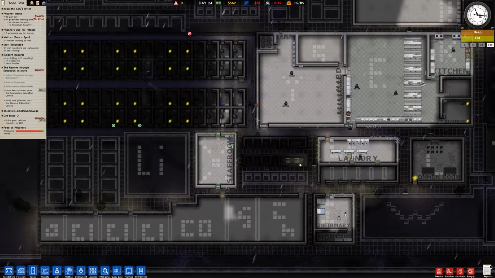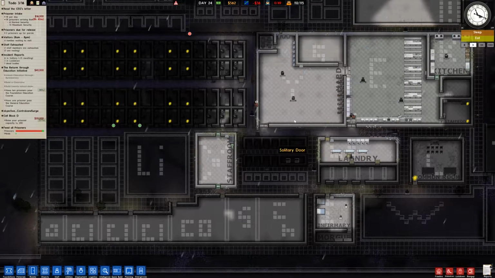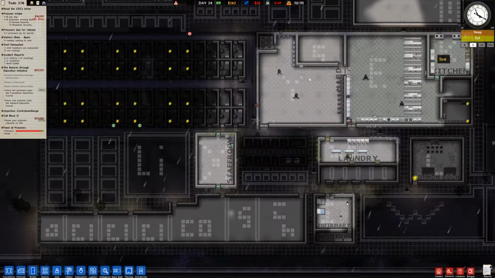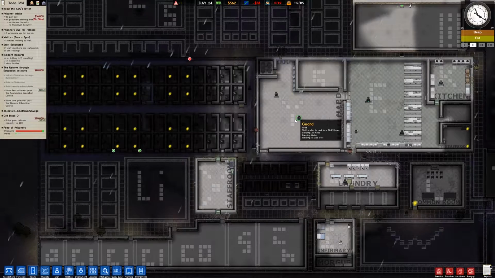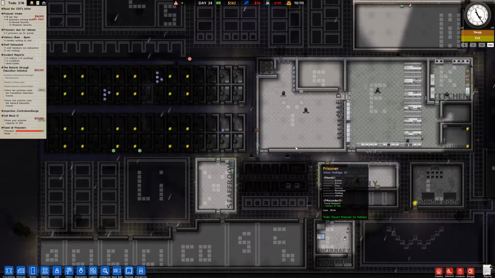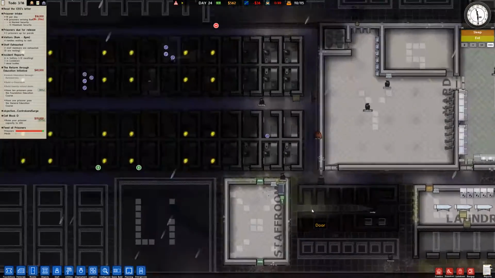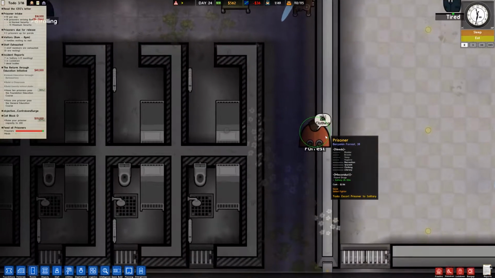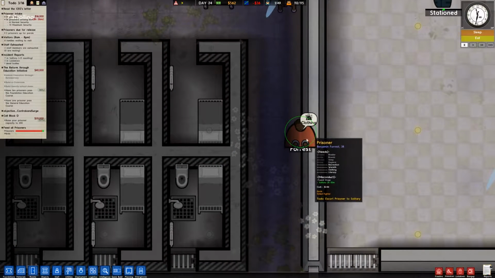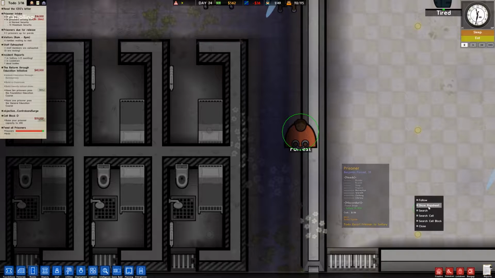Let's go ahead and speed this up. I don't like how slow the rain falls when you're in one-time speed. I mean, I get why, but this looks more real to me. You know, rain falls fast. This happens. Did we catch him? Did he have something on him? Hold on. Did I really get him?